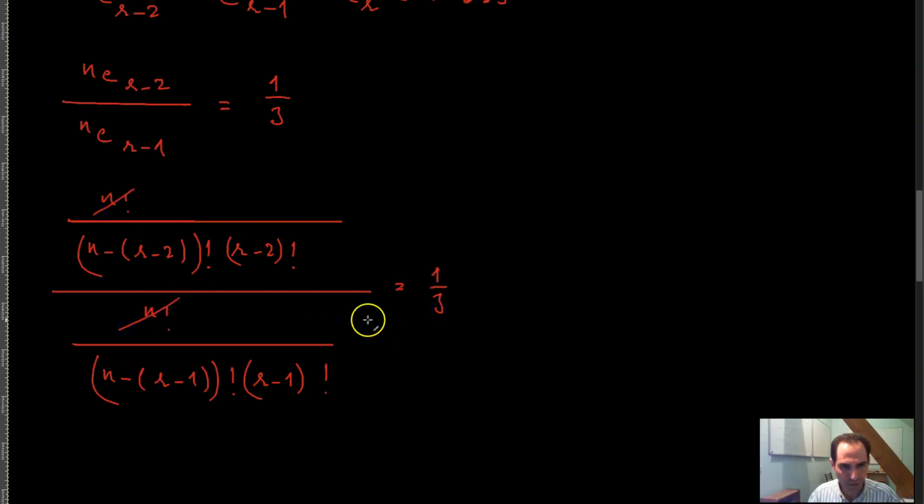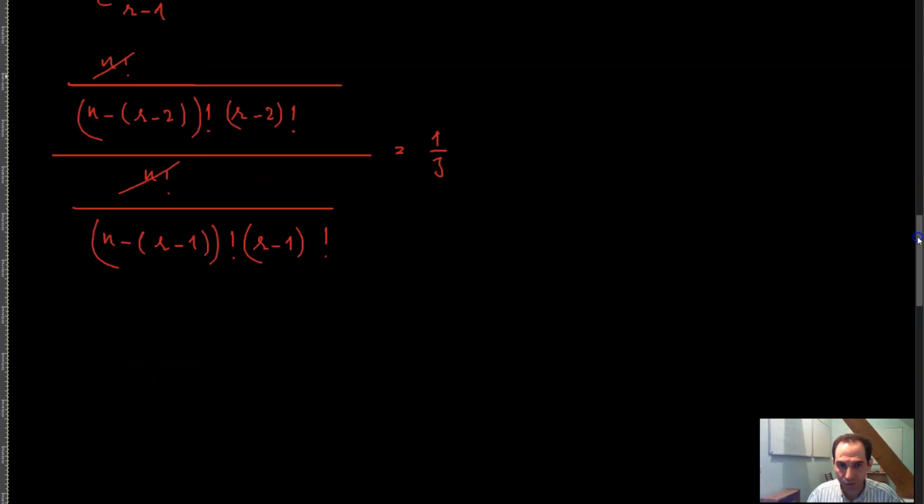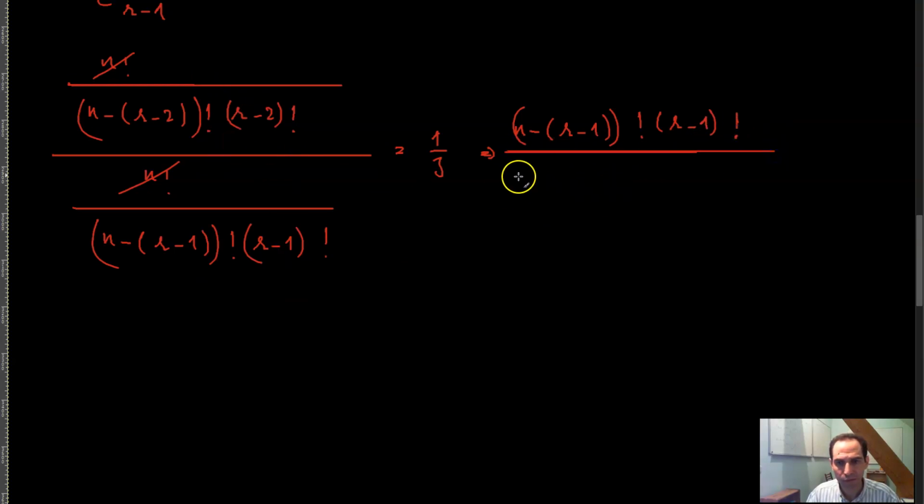N factorial and n factorial you can cancel out, and then you have to write this divided by this, meaning that you have to write this as n minus r minus 1 factorial times r minus 1 factorial, divided by this expression here, n minus r minus 2 factorial times r minus 2 factorial, is equal to 1/3.